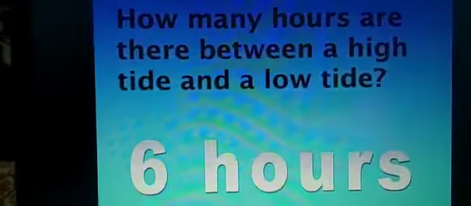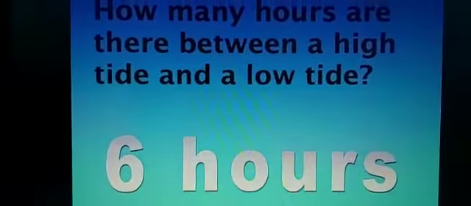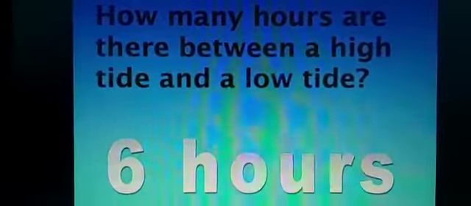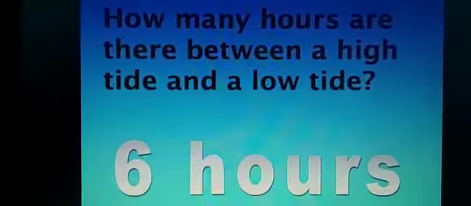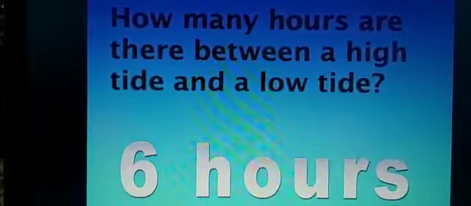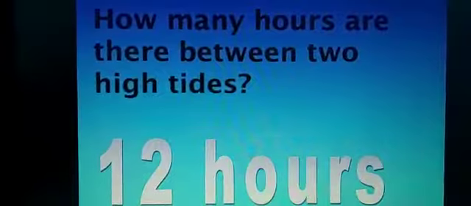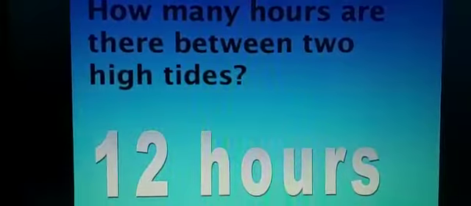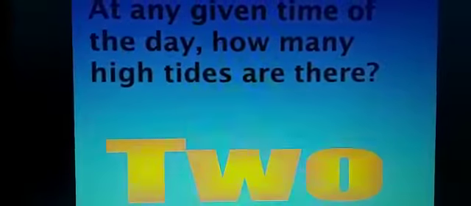Now, how many hours are there between a high tide and a high tide? After every 12 hours high tide is formed, and after every 12 hours low tide. Then how many hours are there between a high tide and a low tide? There are 6 hours. If a high tide occurs, then after 6 hours low tide, then again after 6 hours high tide, and again after 6 hours low tide. That comes to 24 hours. And how many hours are there between? That same answer, 12 hours. After every 12 hours high tide is formed, and after every 12 hours low tide is formed. Again the same thing, there are high tides 2 times, children.